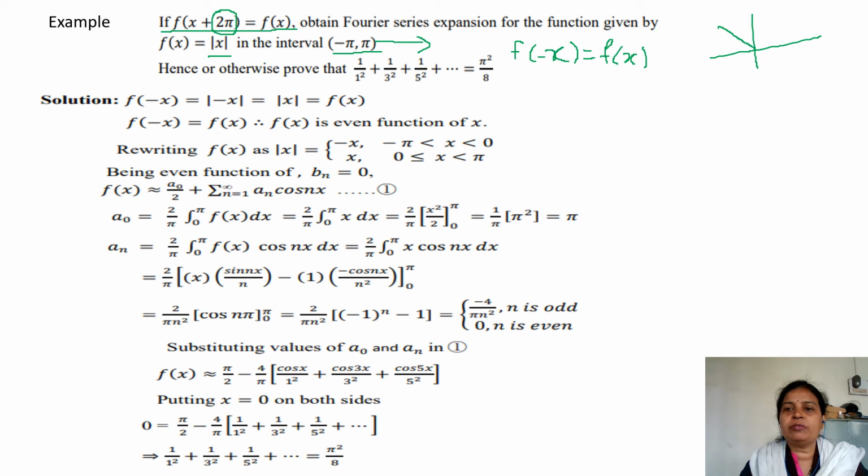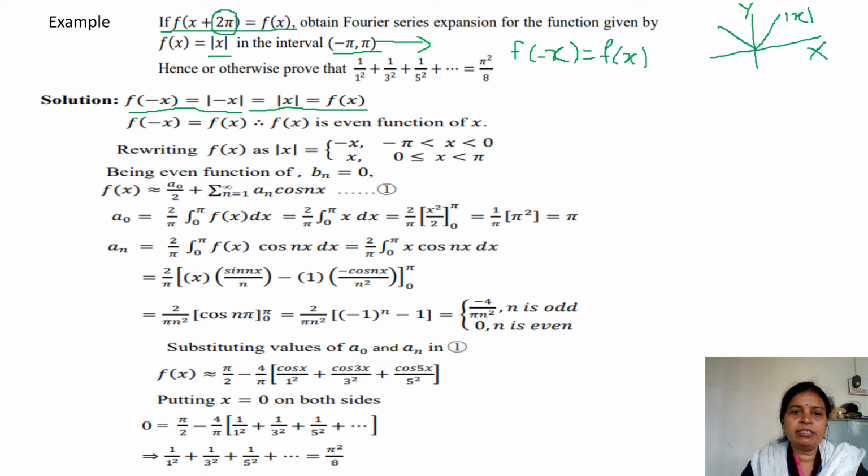Always positive. This is the graph of mod x. This is the y-axis and this is the x-axis. This is explained here. f of minus x, that is, in place of x you put minus x. In mod, whatever goes in mod becomes positive, therefore you are getting f of x itself. Therefore f of x is equal to mod of x, which is an even function.